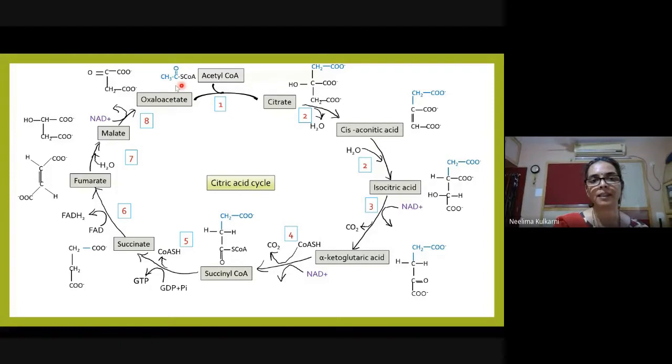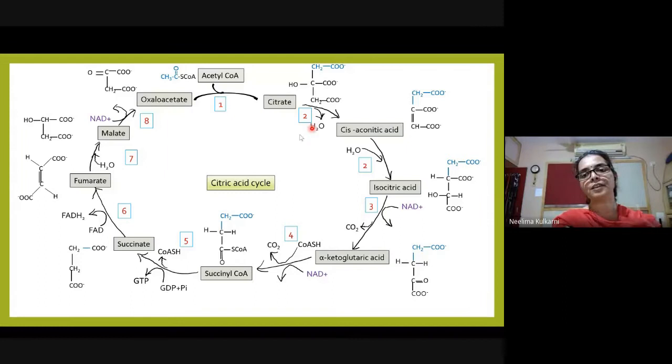Acetyl coenzyme A is a thiol ester. It is a high energy compound. So this bond is hydrolyzed and this results in the formation of a 6-carbon compound here. So 4 carbons of oxaloacetate and 2 carbons of acetyl coenzyme A. This is the first metabolite of this particular pathway, citrate. Citrate synthase is responsible for this reaction.